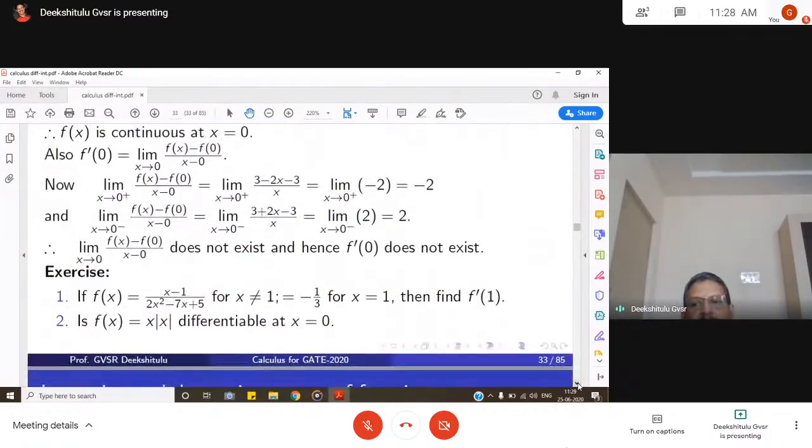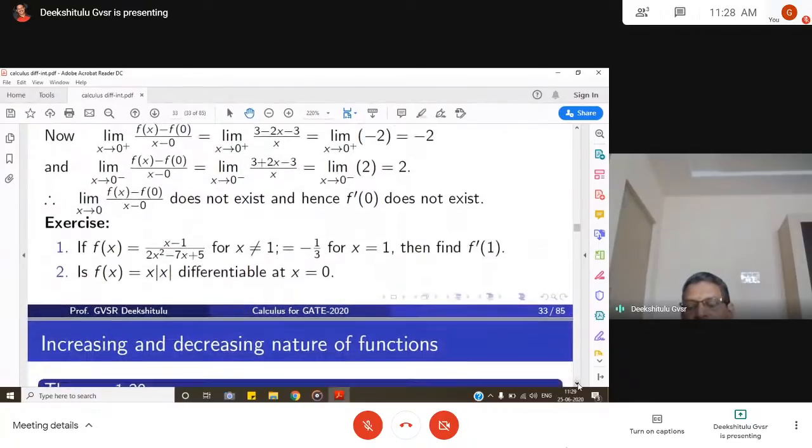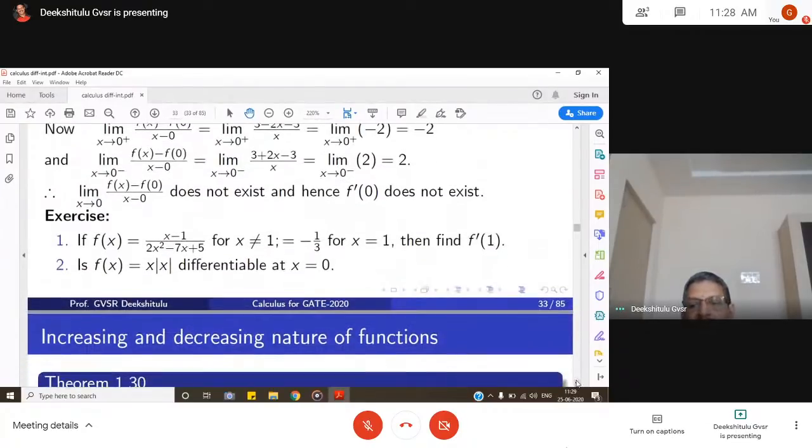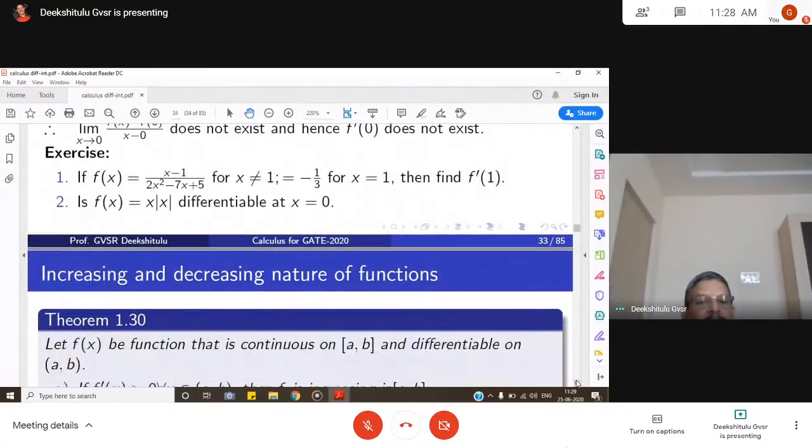I have given some more problems here for practice. f of x is equal to x minus 1 by 2x square minus 7x plus 5 for x not equal to 1, and the function is equal to minus 1 by 3 for x equal to 1. Then find f dash 1. And then f of x is equal to x into mod x. Is it differentiable at x equal to 0?